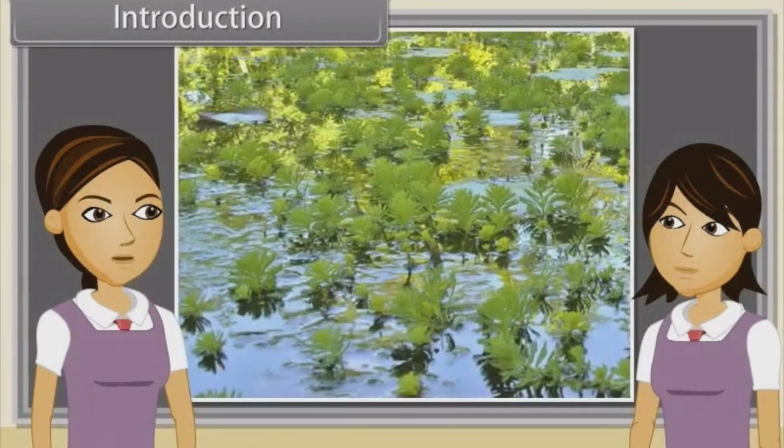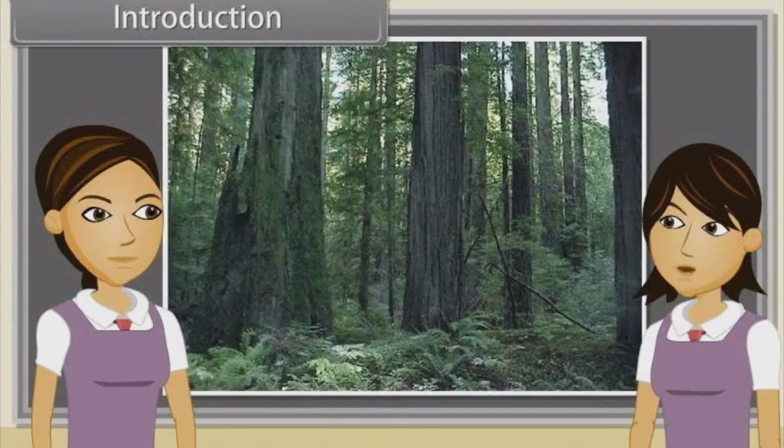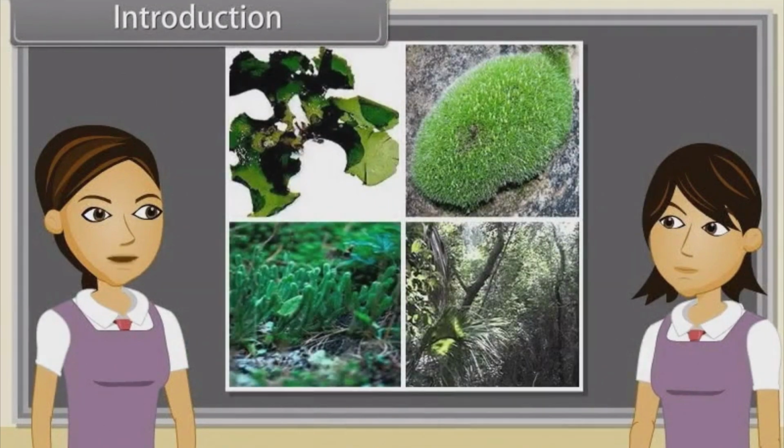Some plants are aquatic, usually marine, such as red, brown, and green algae. Yes, some of them are terrestrial or land plants. Land plants are further divided into the following divisions: Thallophyta, Bryophyta, Tracheophyta.